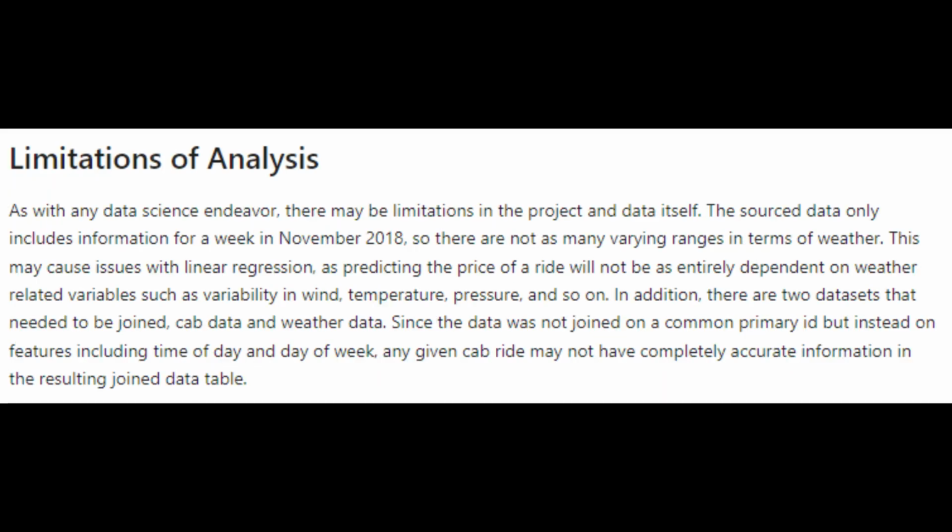One limitation to this is that the data only includes information for a week in November in 2018, so there are not many varying ranges in terms of weather. Therefore, it can affect the linear regression.